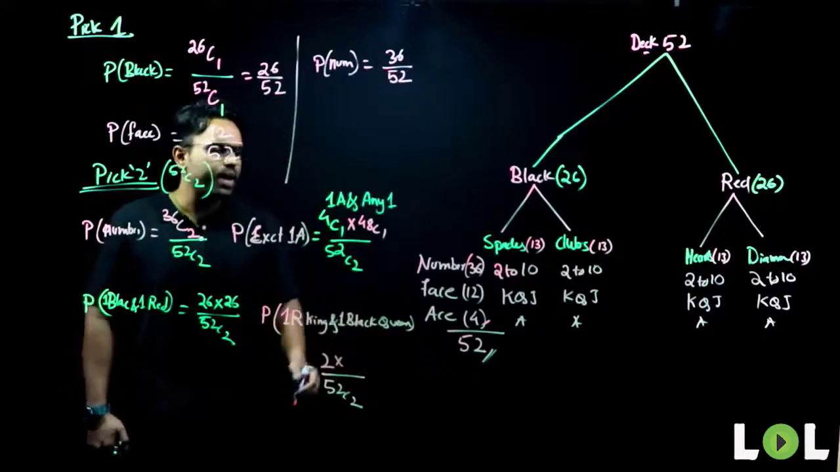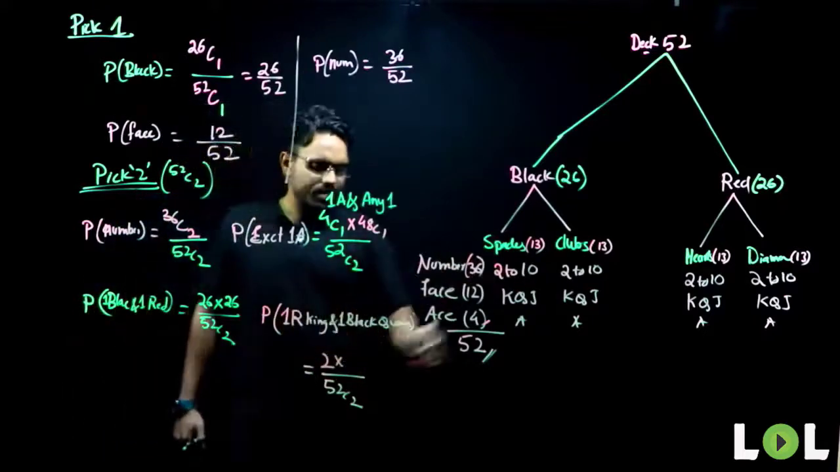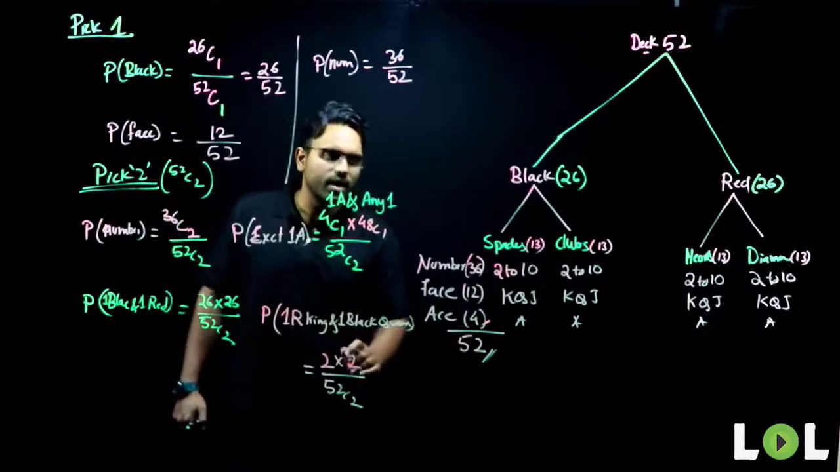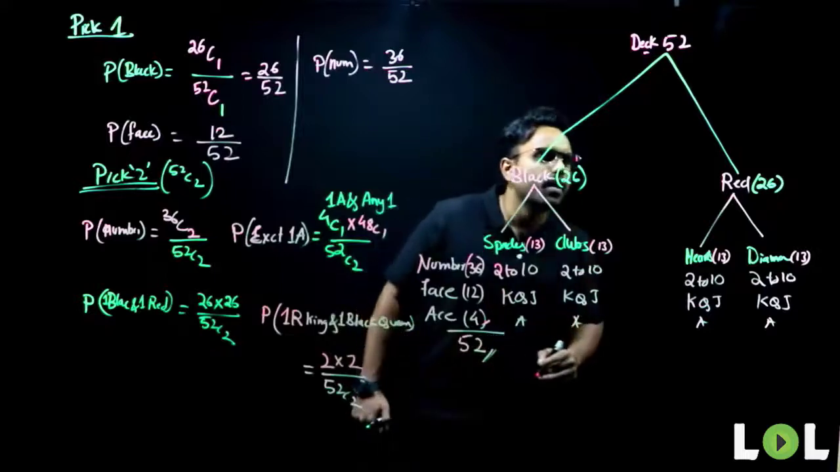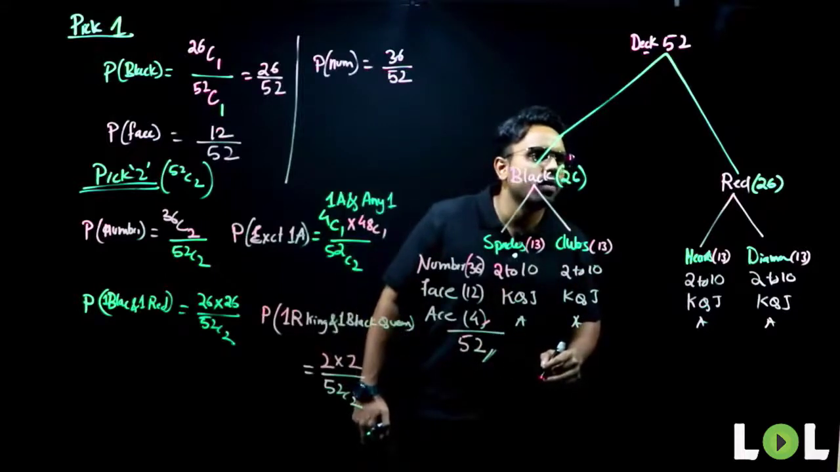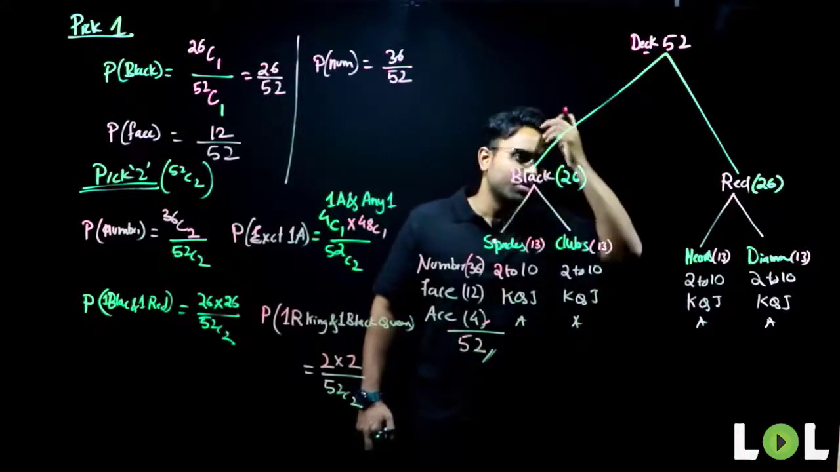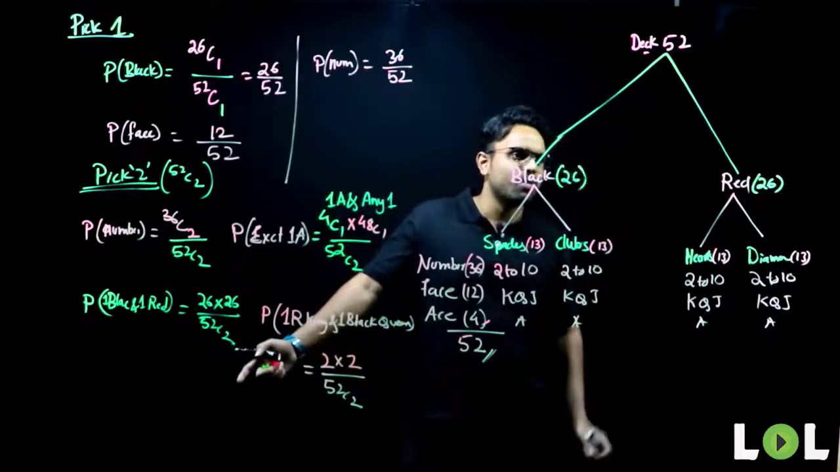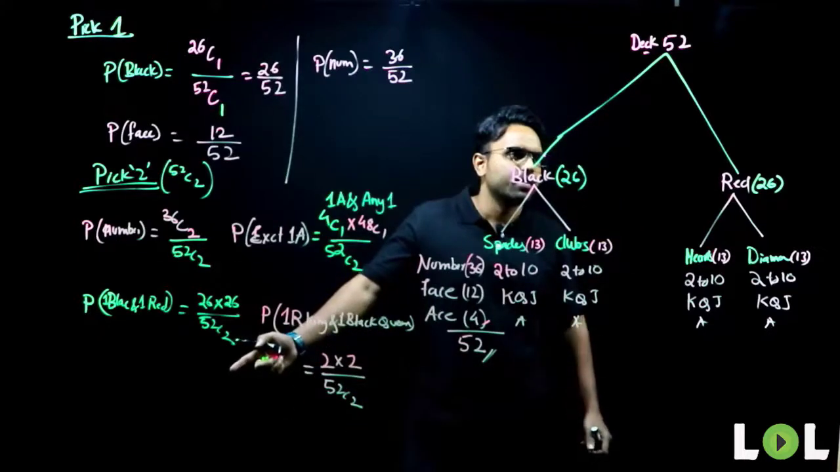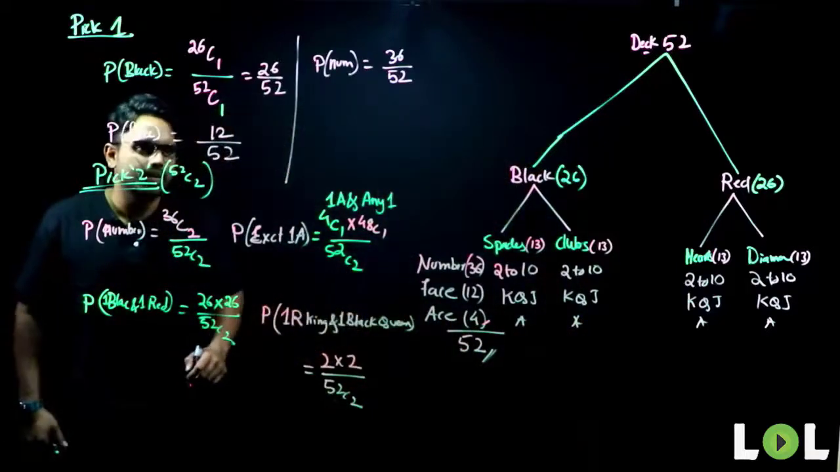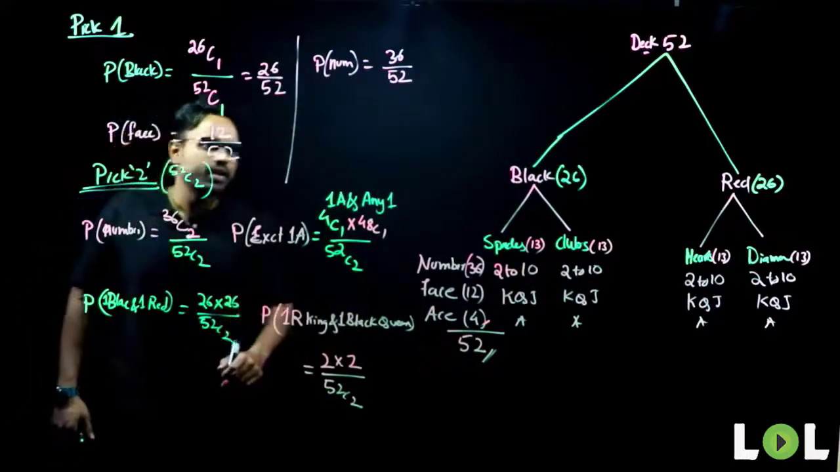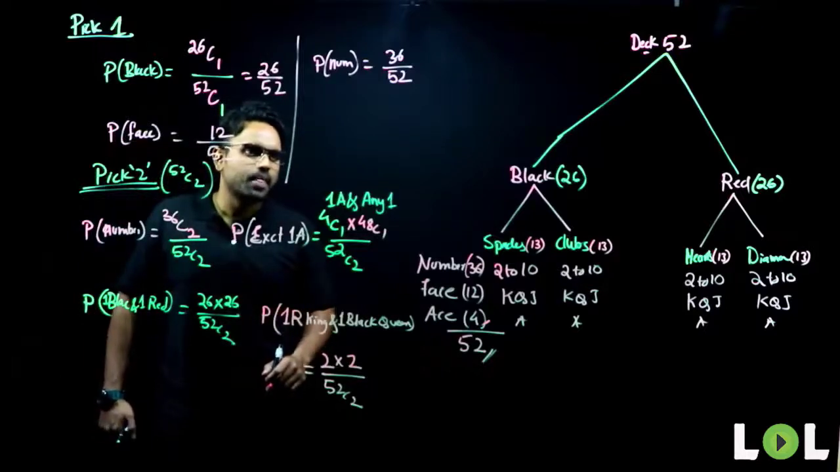Now one black queen, how many? Black, how many queens are there? 2. In how many different ways can you select? 2C1. 2 into 2. Yes. One red king and one king of spades. I've close to solved the same question, so let's change the question a little bit so that it will be different for others. One red king and one king of spades.